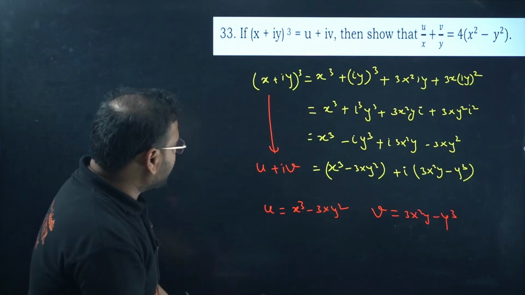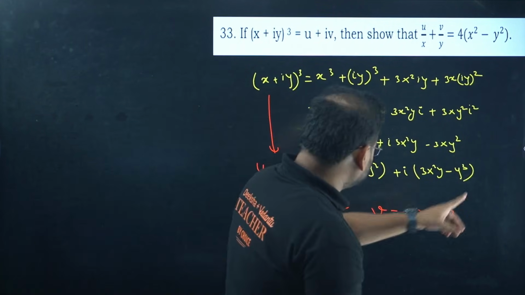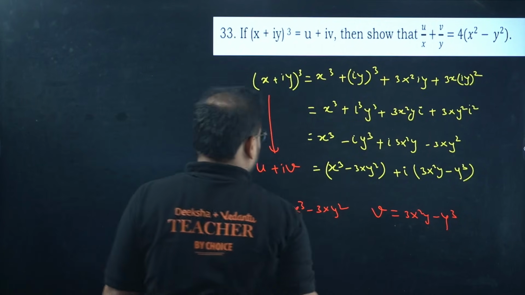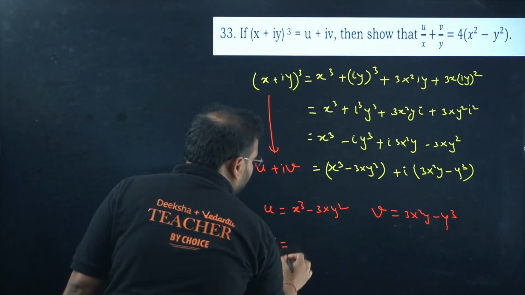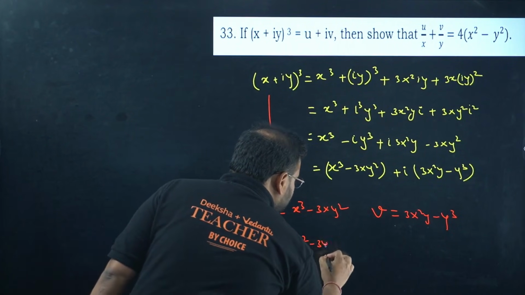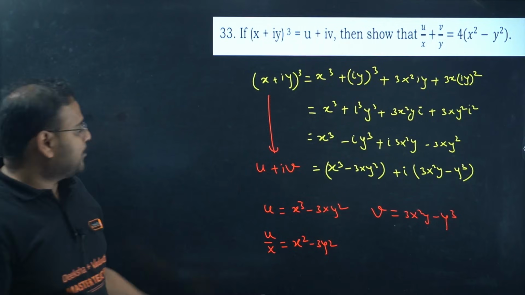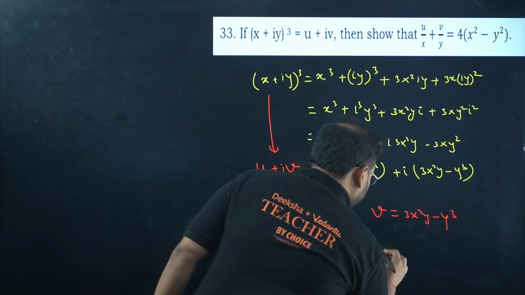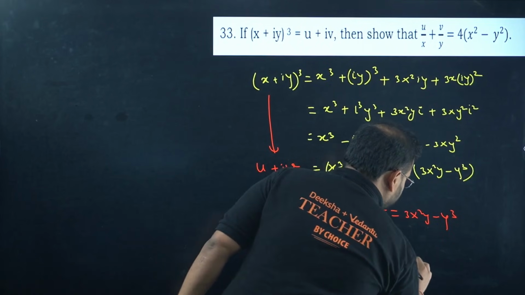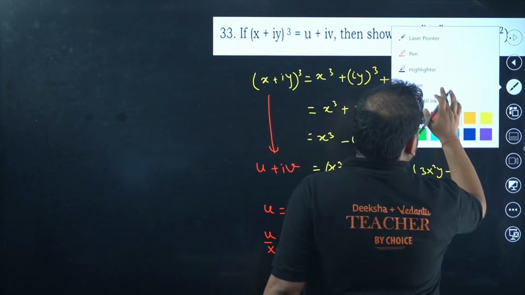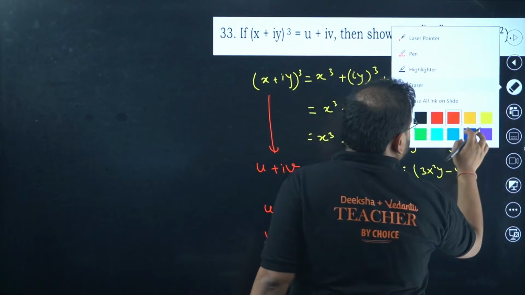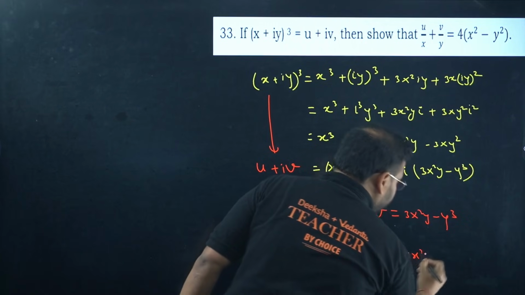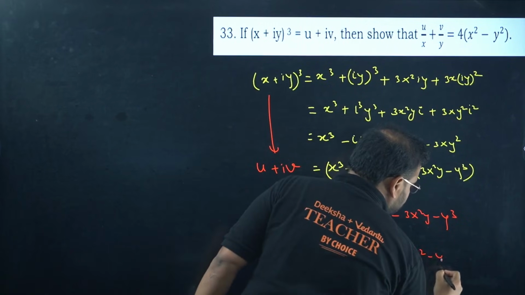Let me cross check everything is right or not. x cube minus 3xy square, y cube is on that side. Perfect. So far so good. But I want u by x and v by y. Can you find that? u by x will become x square minus 3y square. Correct, no? If u is this value, I can divide u by x and I'll get this result. And on this side, v by y, my bad guys, v by y is there, not v by x. So v by y will become 3x square, and over here we'll have minus y square.